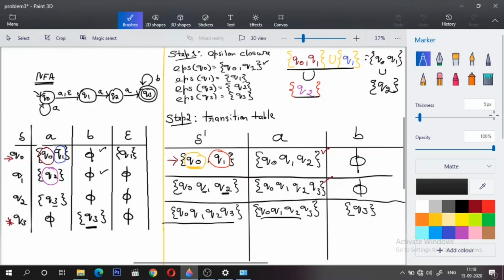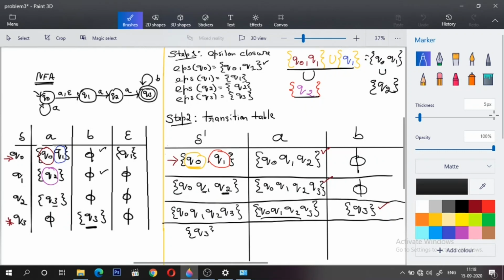Now, did we get anything new? Let us check. Upon A we got Q0, Q1, Q2, Q3, which is already written here. I have a transition for it. So what about B? Yes, for B we got Q3, which is a new set or a new value, isn't it? Which we have not encountered in the transition table for DFA up to now, right? So what we are supposed to do? We have to make a transition for this Q3.